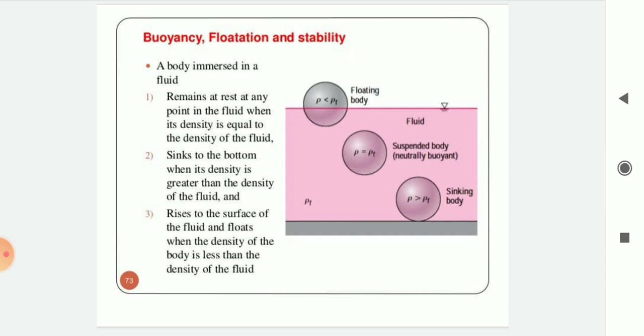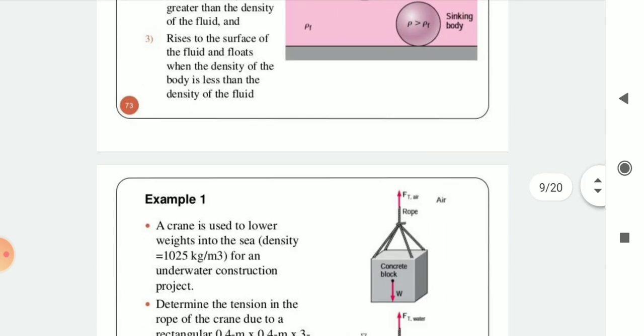You can see in the figure floating body, suspended body, neutrally buoyant, and sinking body. First, it remains at rest at any point in the fluid when its density is equal to the density of fluid. In the second case, it sinks to the bottom when its density is greater than the density of fluid. And in the third case, it rises to the surface of the fluid and floats when the density of the body is less than the density of fluid. These three cases are shown in the figure.